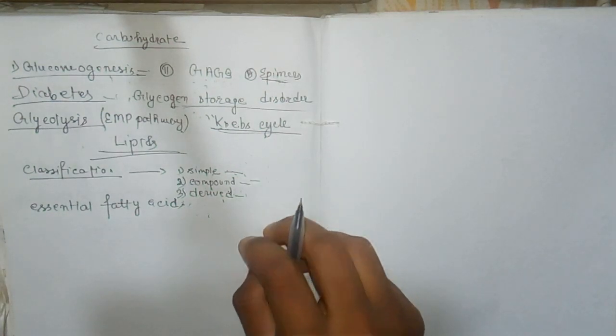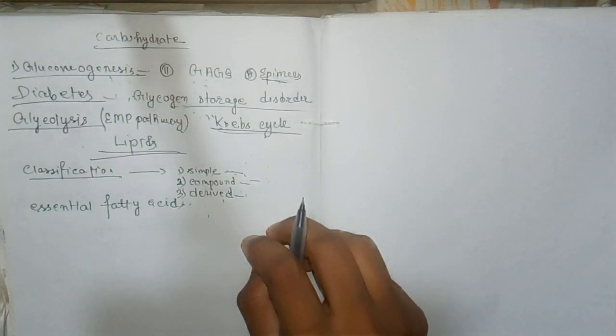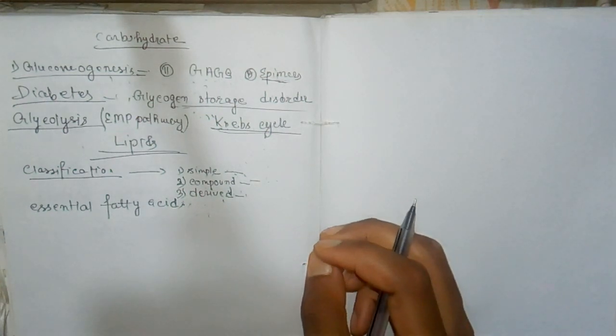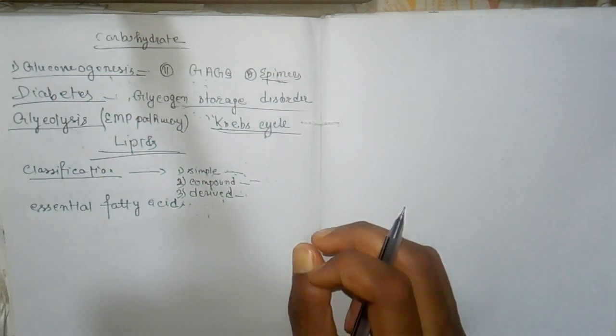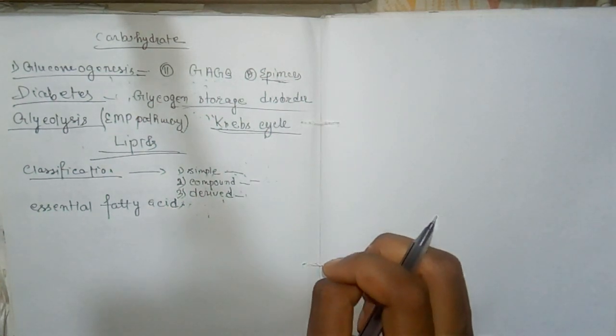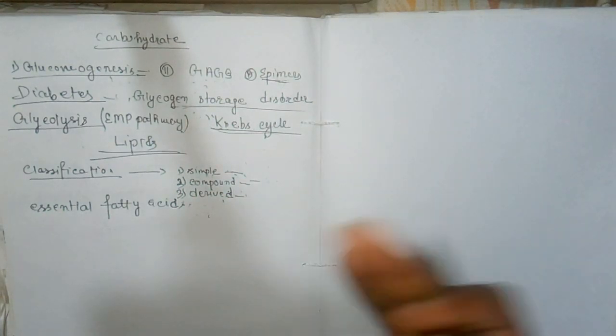Now the deficiency of essential fatty acid causes toad skin. Phrynoderma, or toad skin, is characterized by the presence of horny eruptions on the posterior and lateral parts of the limbs, on the back, and on the buttocks, along with loss of hair and poor wound healing.